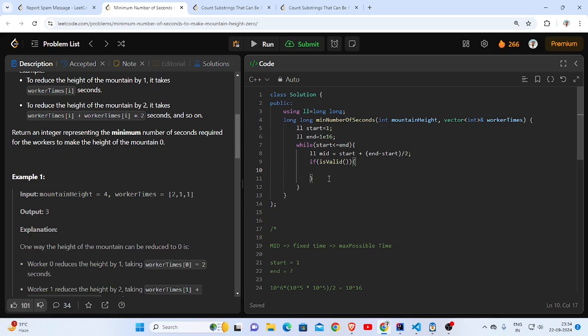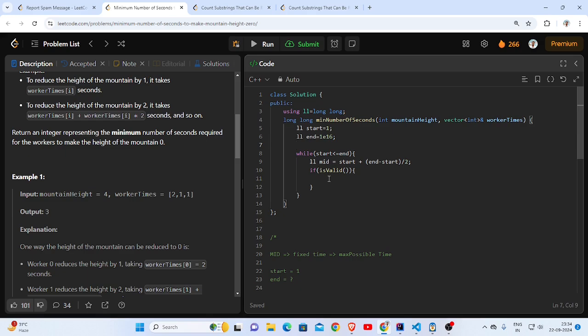Let me set the answer to end at this point. I will try to minimize it, so this will be my new answer, and I'll retry by going towards the left side, else I will go towards the right. Alright, I'll return the answer here.